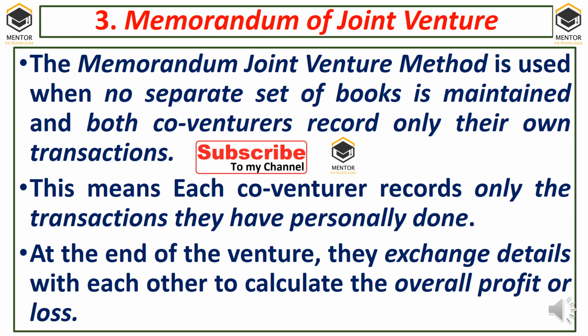Memorandum of joint venture method is used when no separate set of books are maintained and both co-venturers record only their own transactions. They don't record the others' transactions, the other co-venturers' transactions, only their own. This means each co-venturer records only the transactions they have personally done. At the end of the joint venture, they exchange the details with each other to calculate overall profit. Finally, they come together, sit together and exchange the transactions, and then they divide income and expenditure and calculate profit. So this is called the memorandum of joint venture method. Hope I have given you a clear picture.